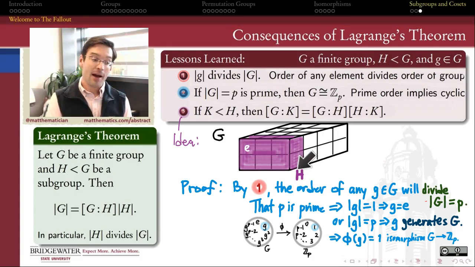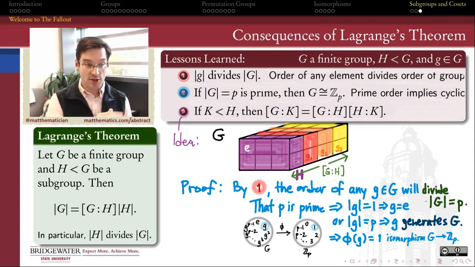Because of Lagrange's theorem, I know that all of the cosets of H are going to be equicardinal copies that partition the group G into cosets that have the same number of elements as H does. So this next layer we can think of as the coset g1H, the next layer after that g2H, the next layer after that g3H, and so on. And we'll have as many of those layers as the index in G of H. That's one application of Lagrange's theorem on the relationship of H to G. But if K is a subgroup of H, we can also apply Lagrange's theorem to that relationship as well, and deduce that the order of K must be a divisor of the order of H.